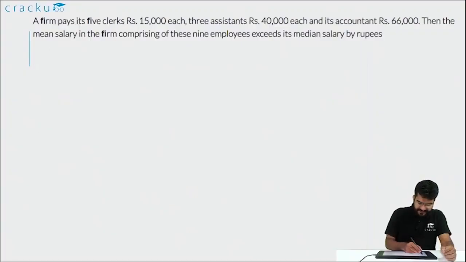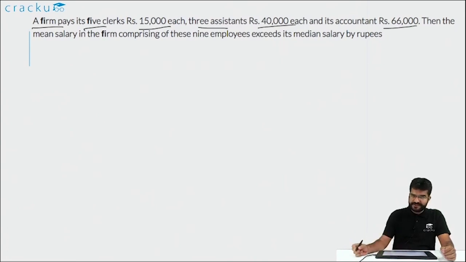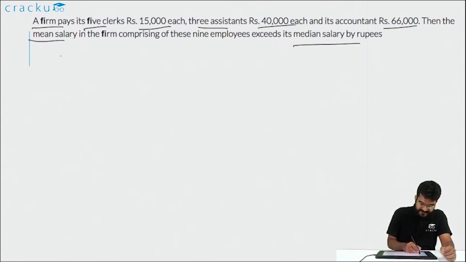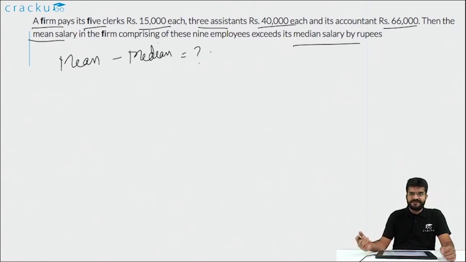In this question, it is given that there is a firm, it has 5 clerks and it pays each one of them 15,000, and it has 3 assistants who are paid 40,000 each, and it has an accountant who is paid 66,000. We are required to find out the mean salary minus the median salary, that is, mean minus median is equal to how much? Before we get into it, let us first discuss what a mean is.